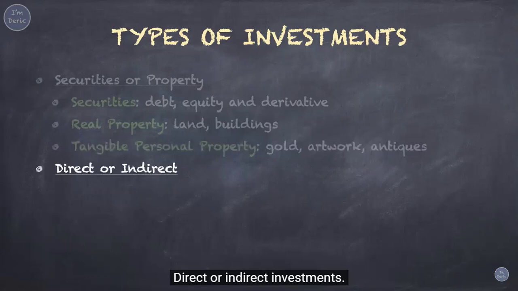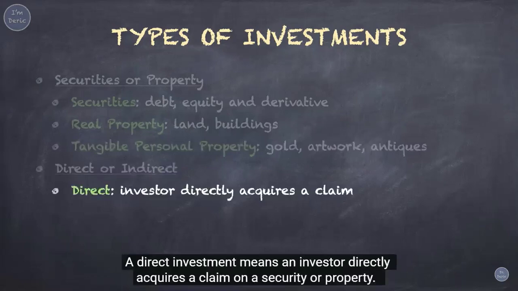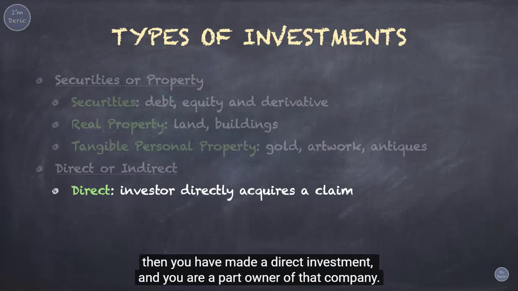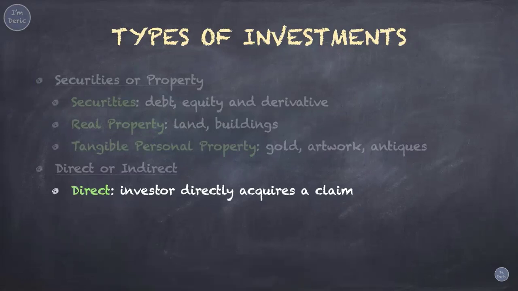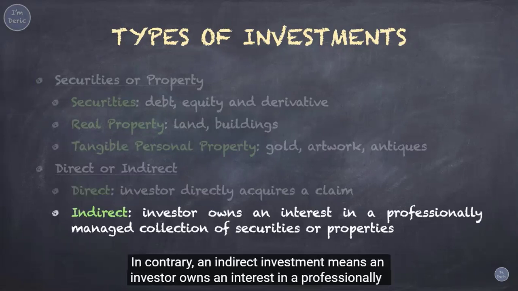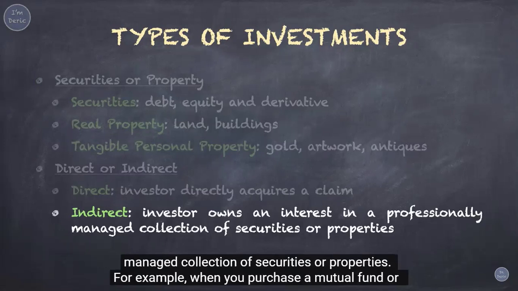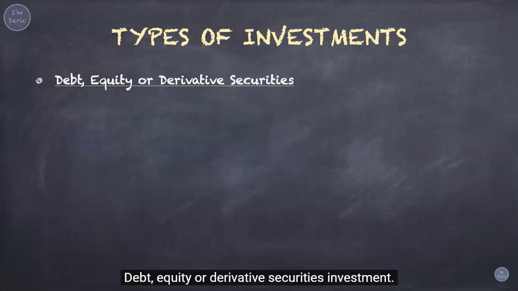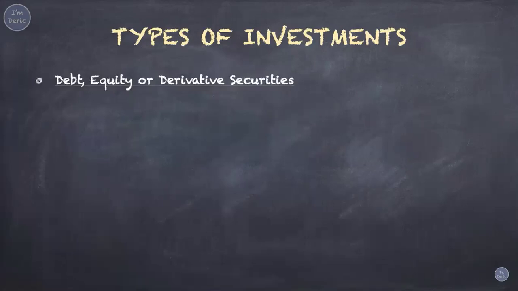Direct or indirect investments. A direct investment means an investor directly acquires a claim on a security or property. If you buy common stocks of a company, such as Apple Incorporated, then you have made a direct investment, and you are a part owner of that company. In contrast, an indirect investment means an investor owns an interest in a professionally managed collection of securities or properties. For example, when you purchase a mutual fund or unit trust, you are making indirect investments in the assets held by these managed funds.